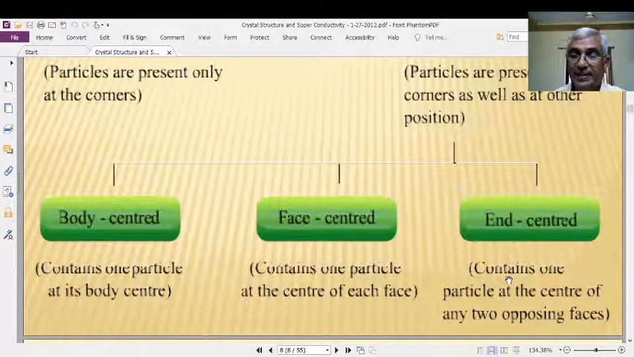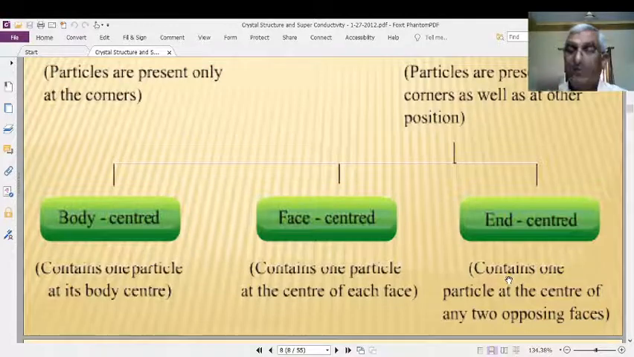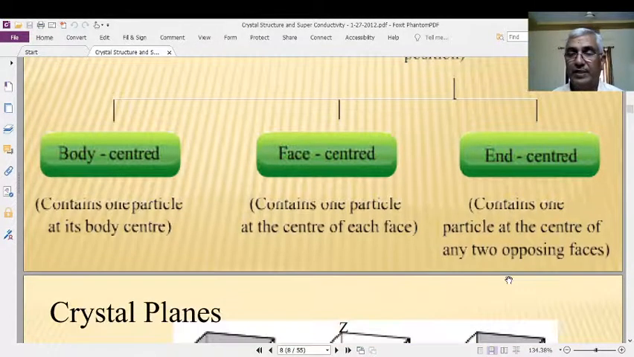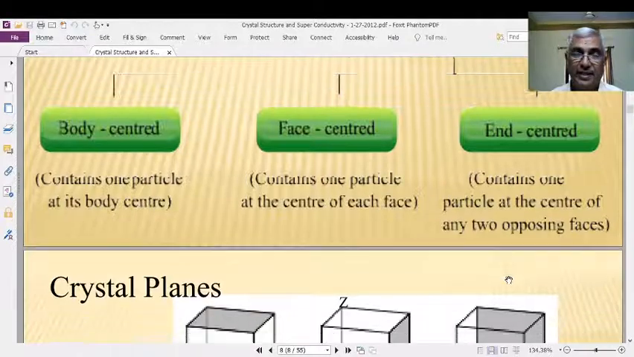What is base-centered? Base-centered is a unit cell where it has two particles at the centers of the upper surface and the surface which is in contact with the earth or the table. That is what is known as the base-centered cubic lattice.